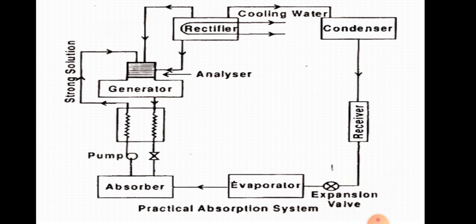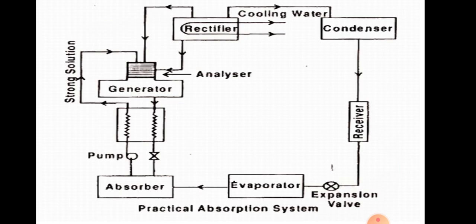Water has a capacity to absorb the maximum amount of ammonia. That's why we prefer water as the absorbent, and in this system the refrigerant is ammonia. So in this absorber, a strong solution, which has the maximum amount of ammonia in the water, is formed, and it is then pumped to the generator through a heat exchanger.